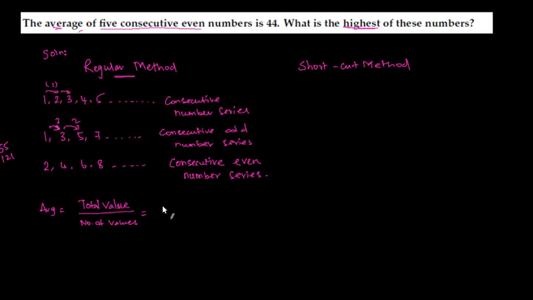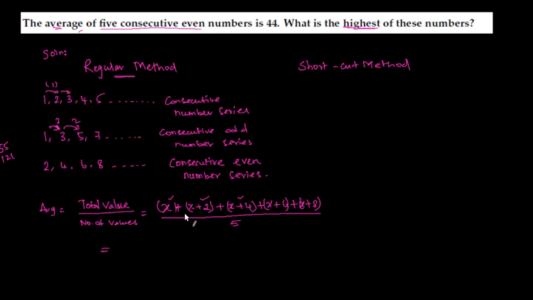Let us say the number series starts at x, next we have x plus 2, x plus 4, x plus 6 and x plus 8. So we have added 5 consecutive even numbers. x is an even number, x plus 2 is an even number, x plus 4, x plus 6 and x plus 8 are even numbers, divided by 5. This gives the average.